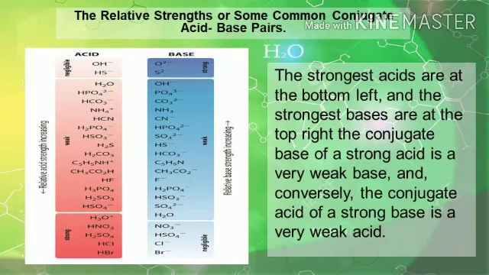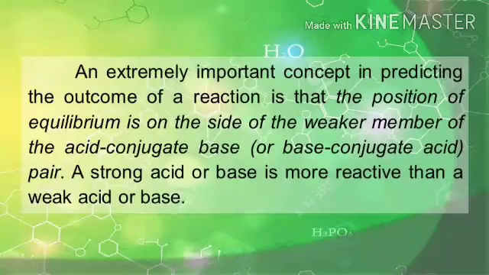The conjugate base of a strong acid is a very weak base, and conversely, the conjugate acid of a strong base is a very weak acid. An extremely important concept in predicting the outcome of a reaction is that the position of equilibrium is on the side of the weaker member of the acid-conjugate base, or base-conjugate acid pair. A strong acid or base is more reactive than a weak acid or base.